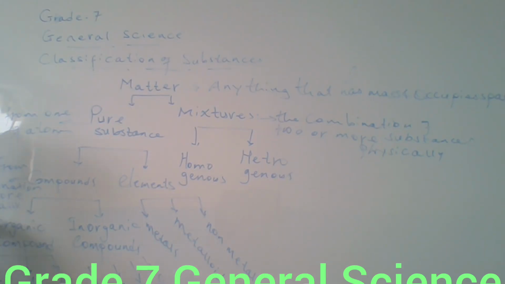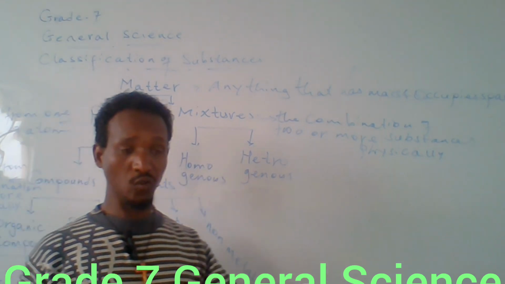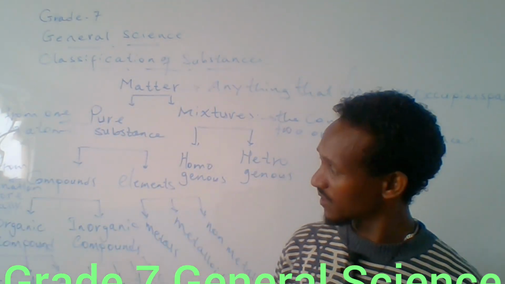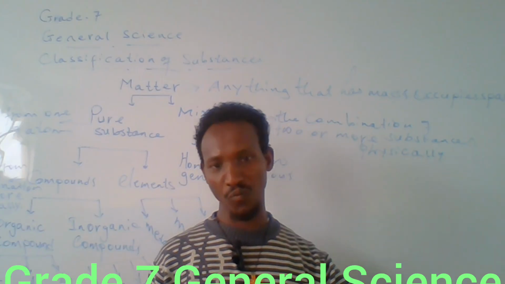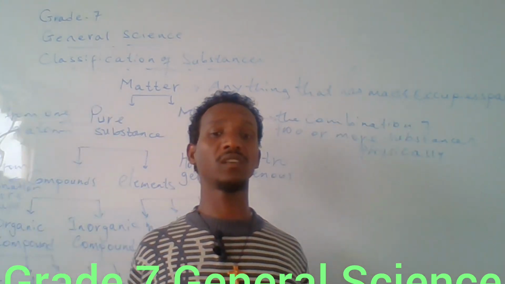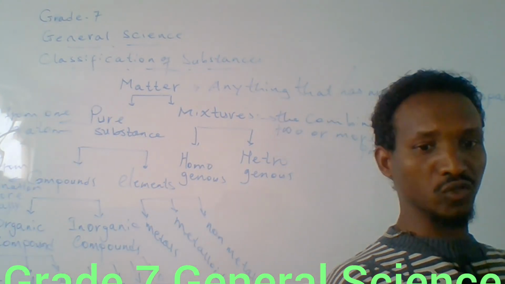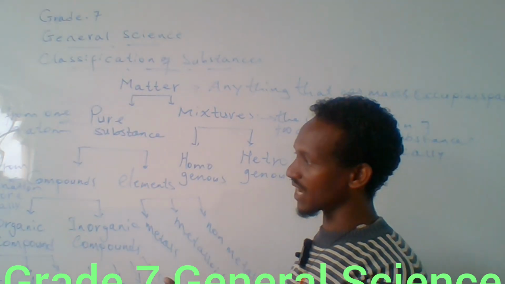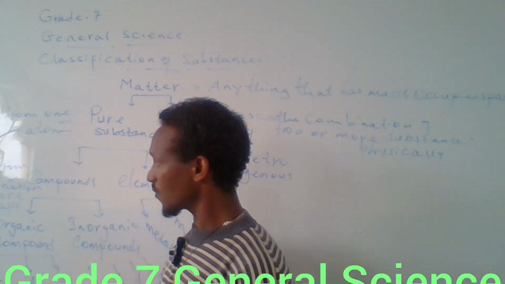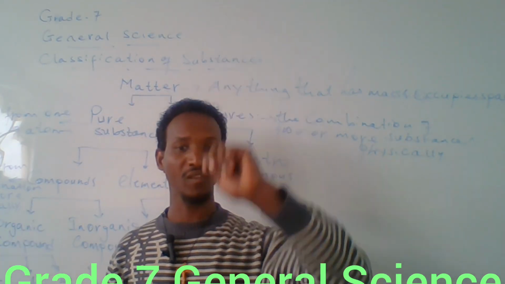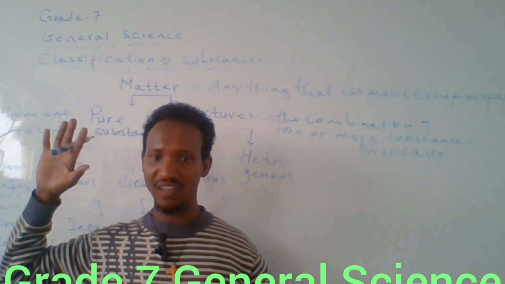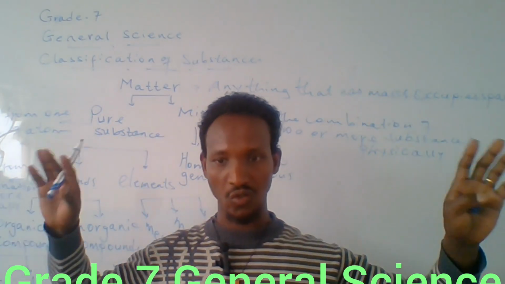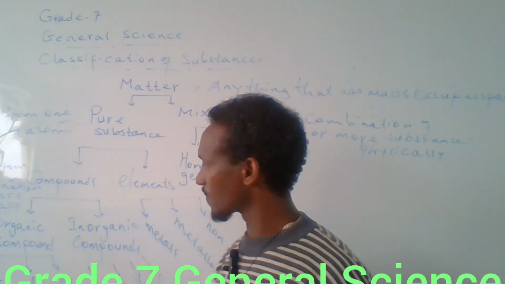That means when two different substances react with each other, they can form compounds. So compounds are a form of pure substance formed by the chemical combination of two or more different elements. If substances combine chemically, there is a chemical reaction, and there are reactants and products.